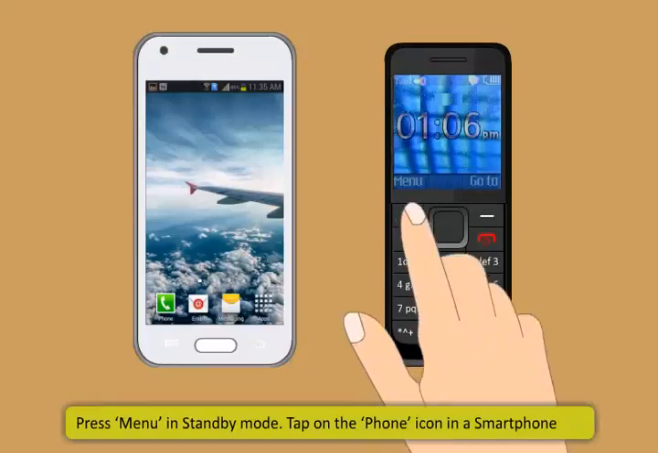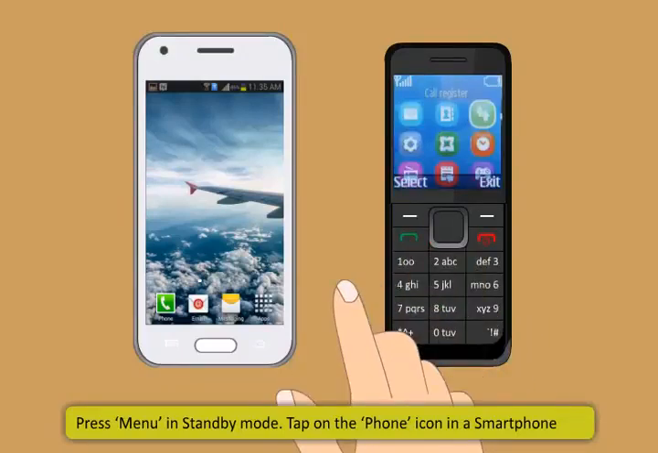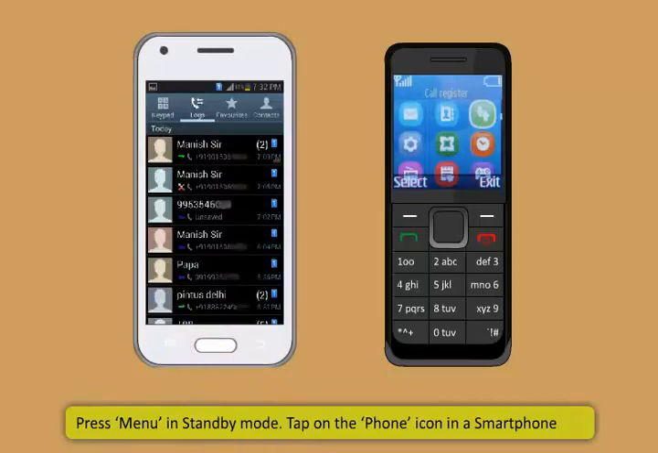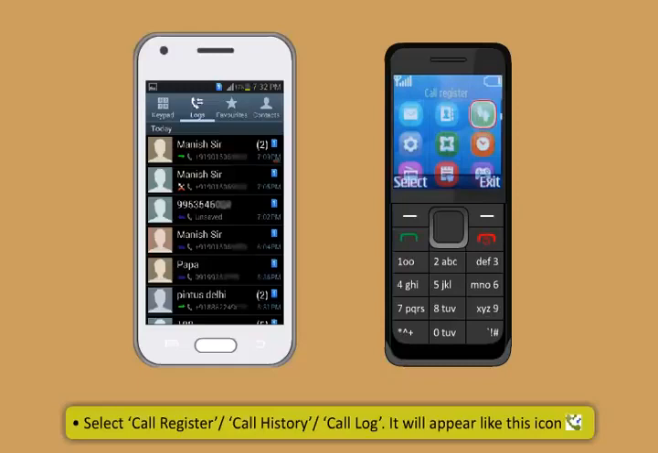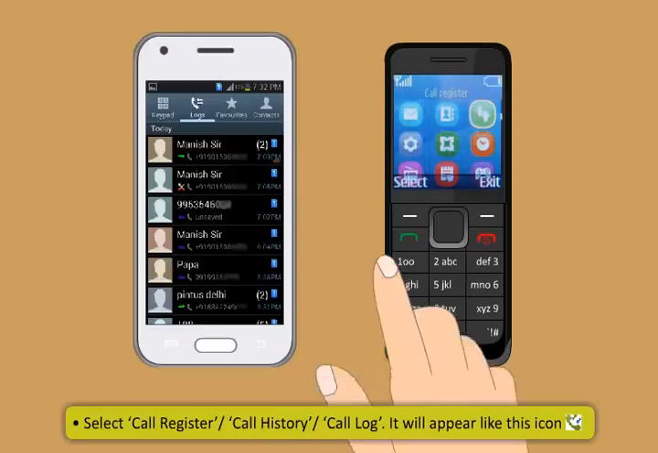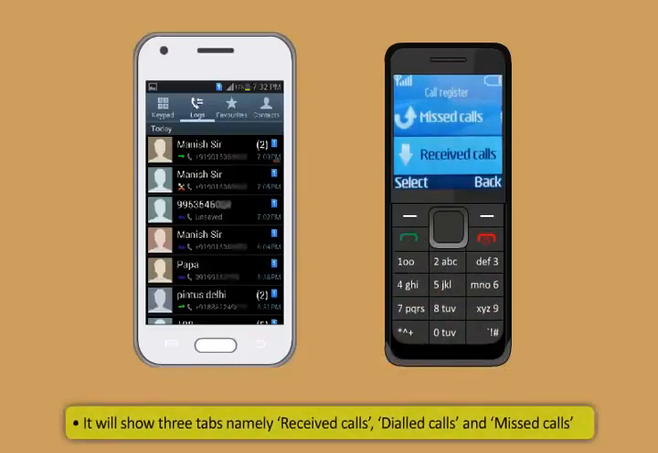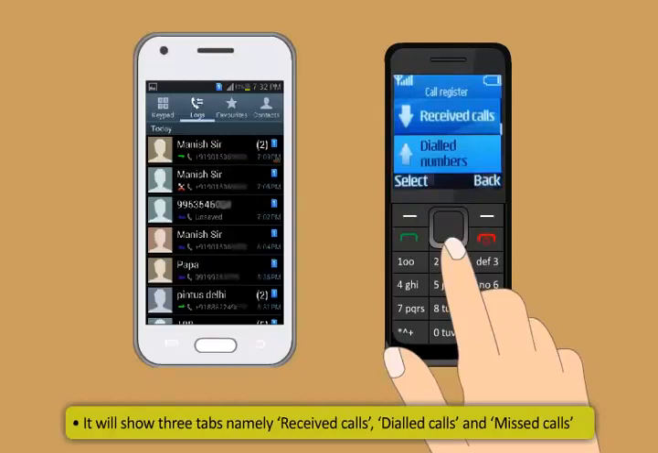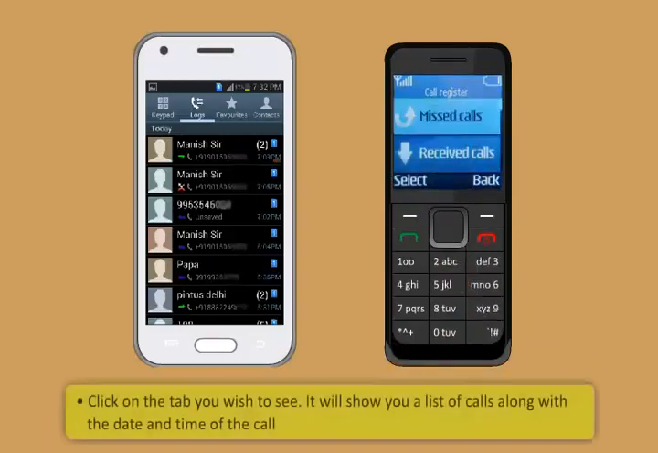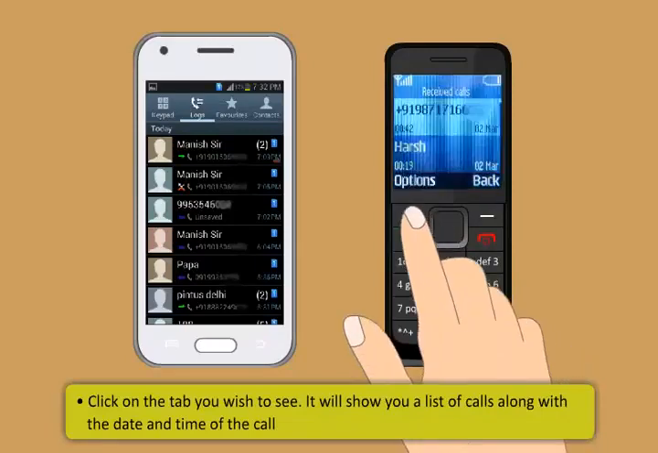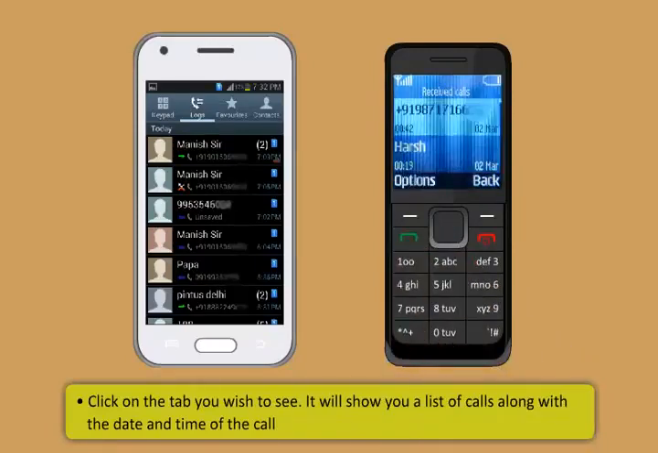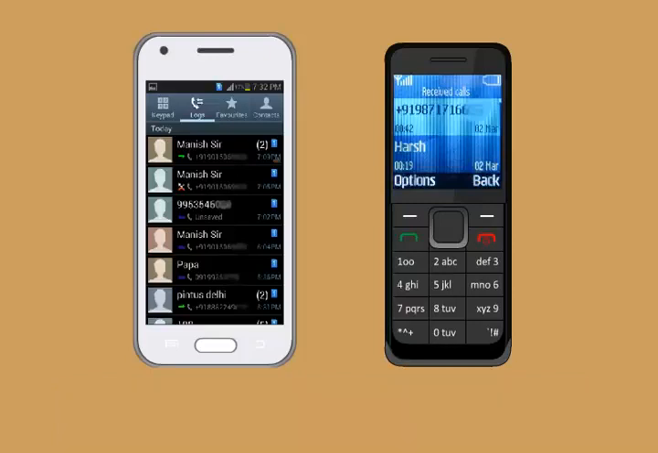First, press menu in standby mode. Tap on the phone icon in a smartphone. Then, select Call Register or Call History or Call Log. After that, it will show 3 tabs, namely Received Calls, Dialed Calls, and Missed Calls. Then, click on the tab you wish to see. It will show you a list of calls along with the date and time of the call.